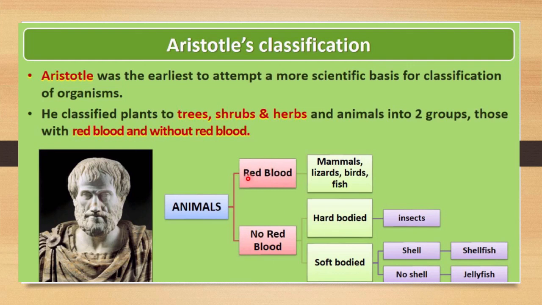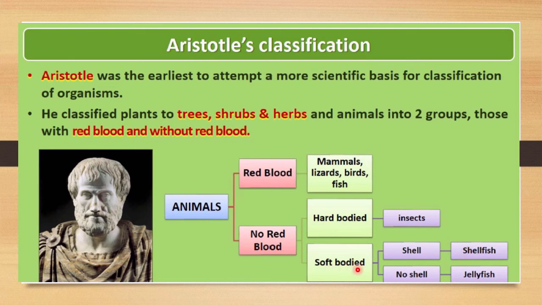If they have red blood cells, then they are considered mammals, lizards, birds and also fish. If they do not have red blood cells, then they are considered as two groups, soft bodied and hard bodied. If they have hard bodies, then they are considered insects. If they are soft bodied, they are further classified into two, depending on the presence or absence of a shell. If a shell is present, then it is called shellfish.